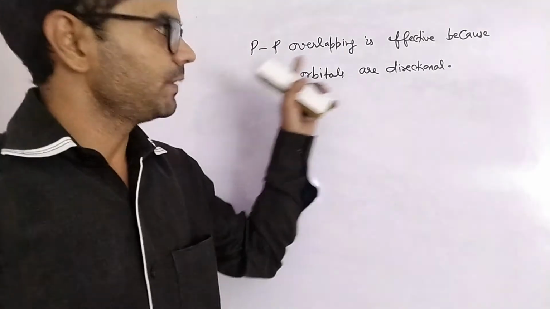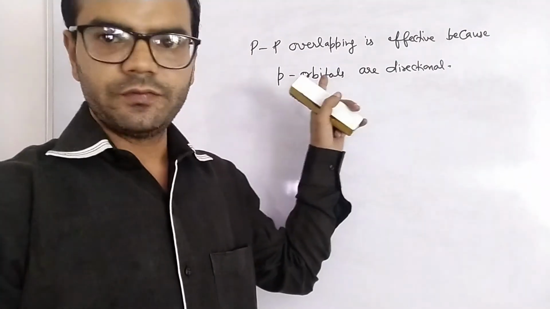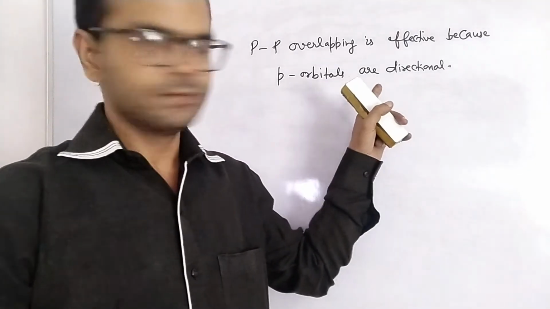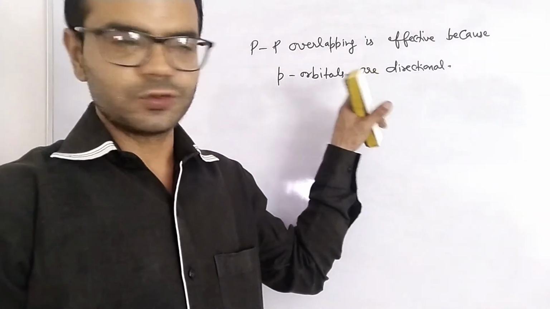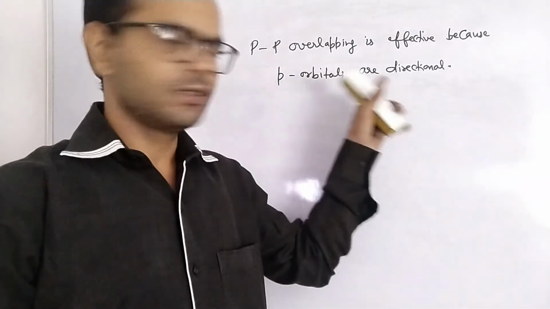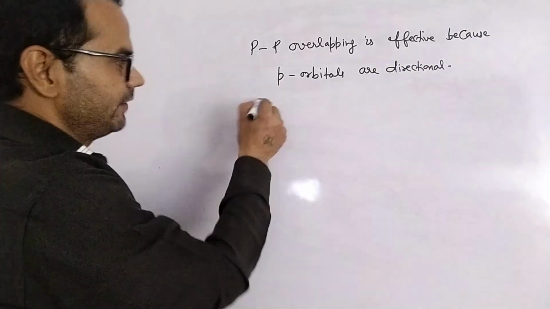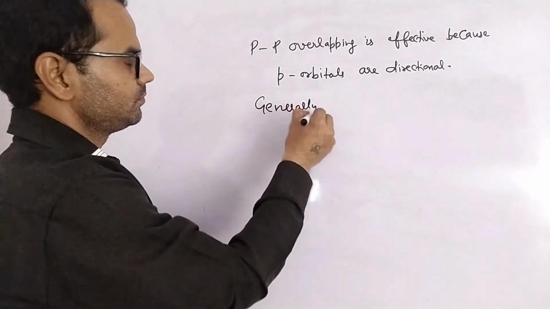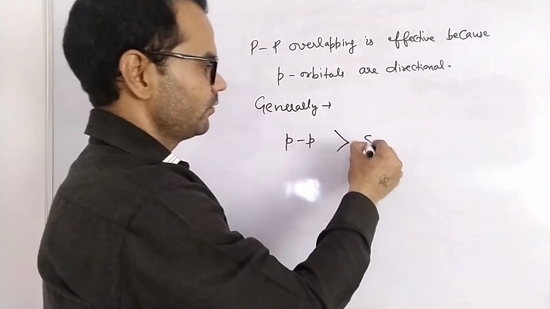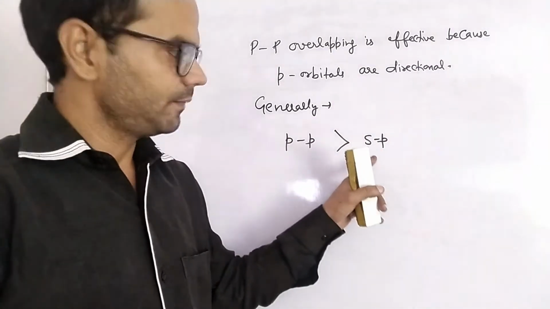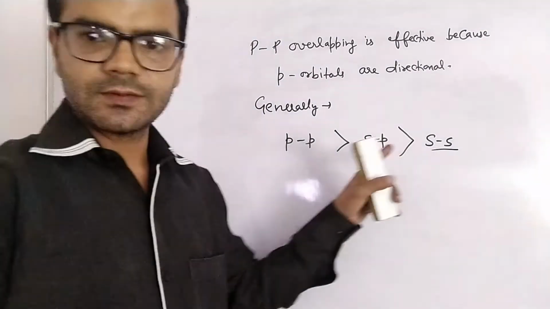Next is pp overlapping. It is effective because p orbitals are directional. In directional orbitals we can say extent of overlapping will be highest and attraction will be highest. Due to increased attraction there will be high stability also. So generally we can say pp overlapping is higher than that of sp overlapping and higher than that of ss orbitals.